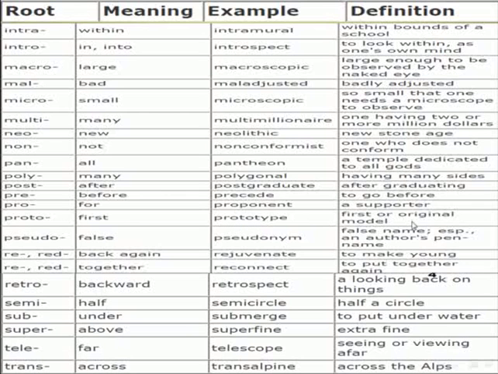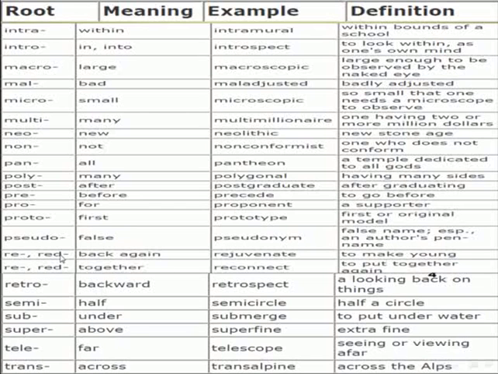Definition: first or original model. Another example for prefix root: pseudo. It means false. An example for the use for the root: pseudonym. Pseudonym. The definition: false name, especially an author's pen name.